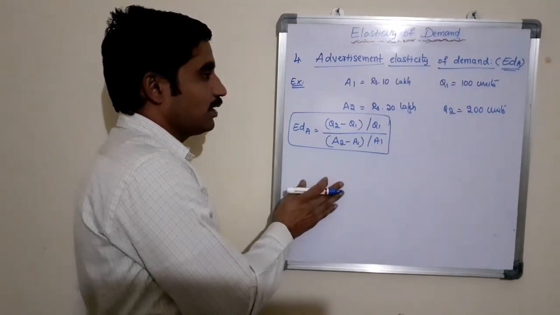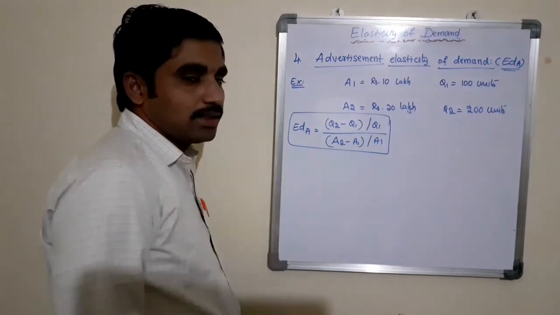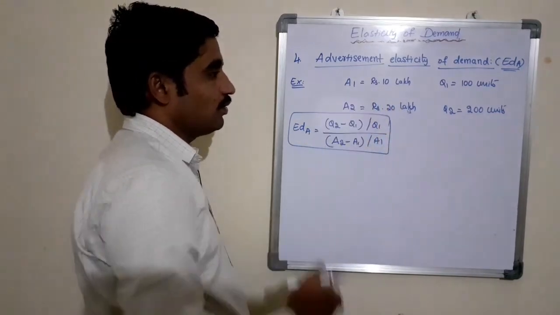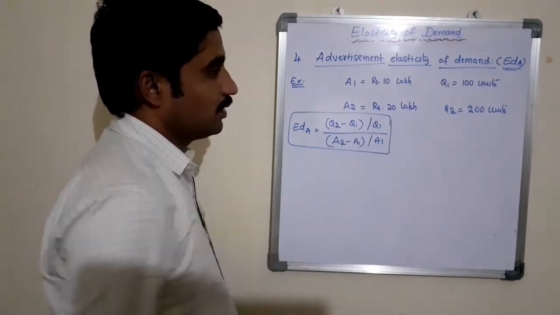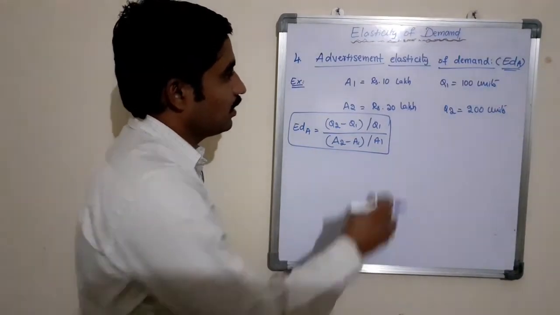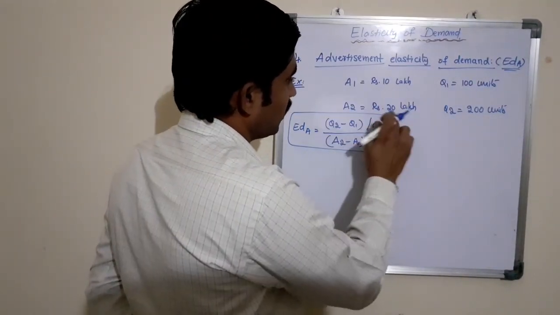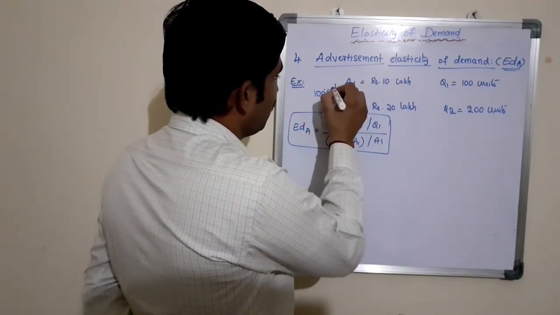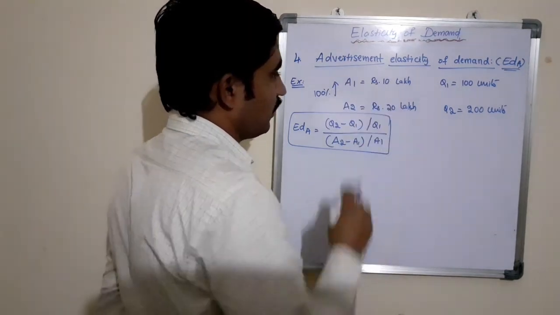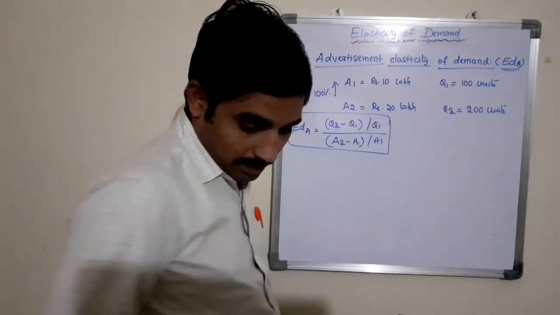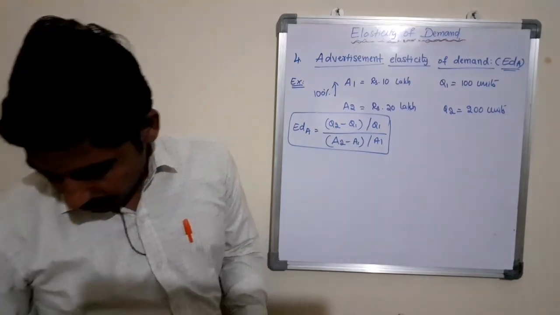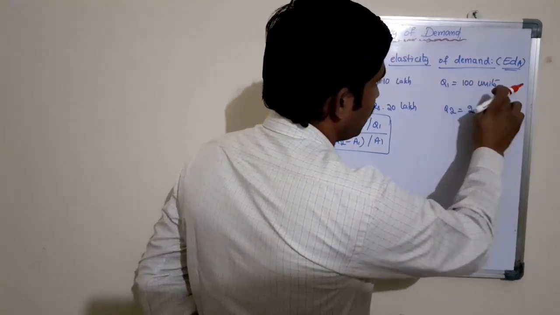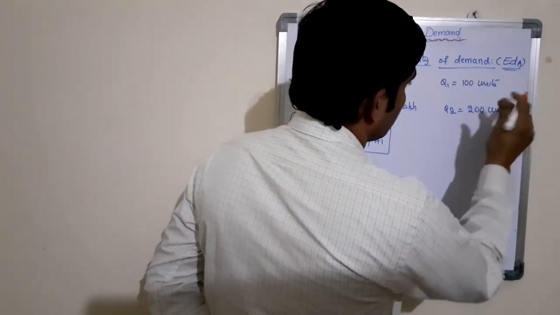Before applying the formula, we may also decide whether it is elastic, inelastic or unity elastic. A1 is 10 lakhs where A2 is 20 lakhs. Here there is a 100% increase in the cost of advertisement, where the quantity demanded increases from 100 units to 200 units.